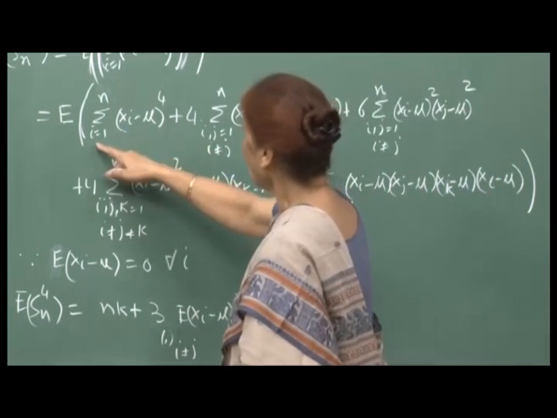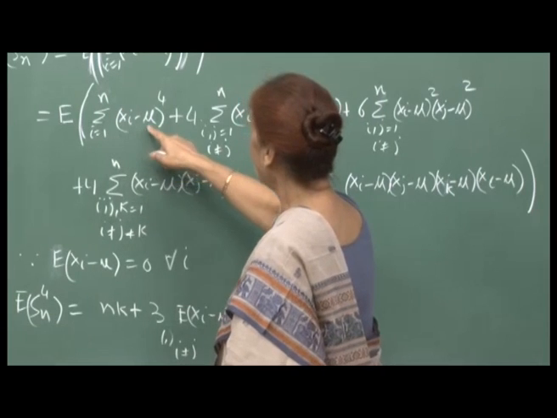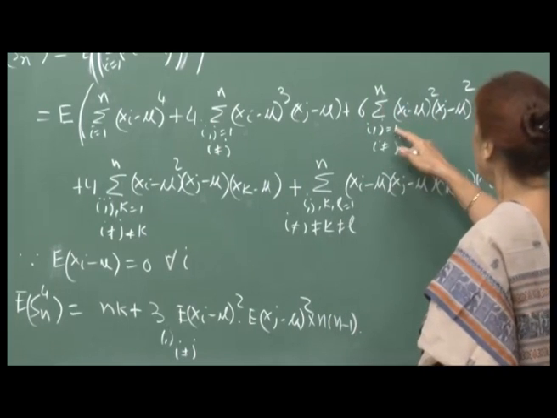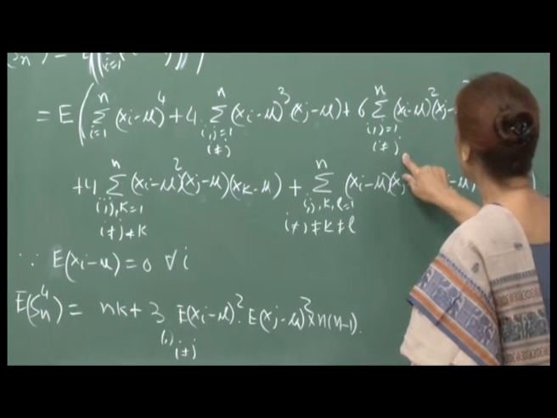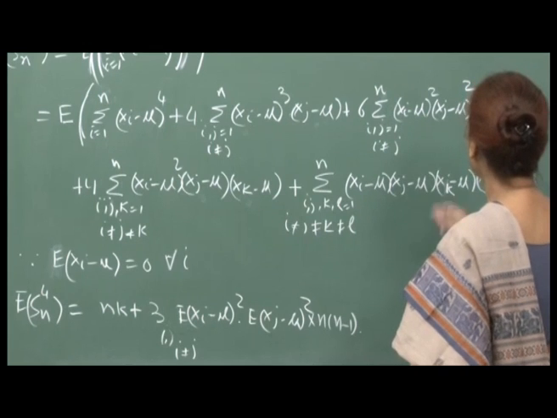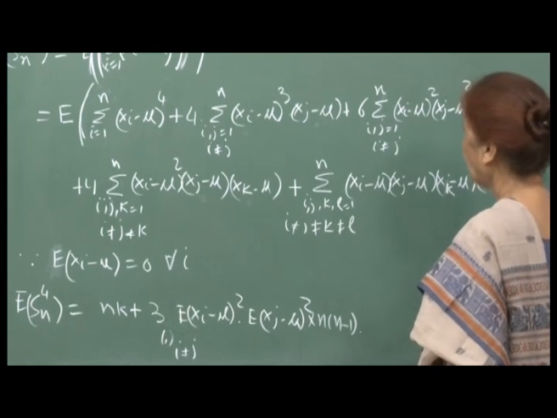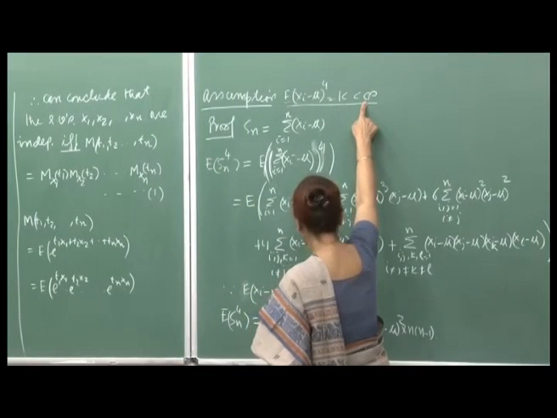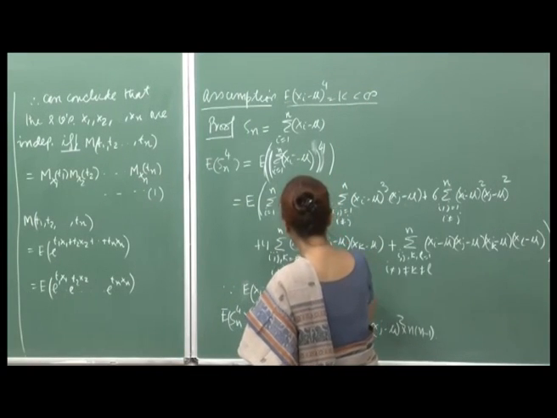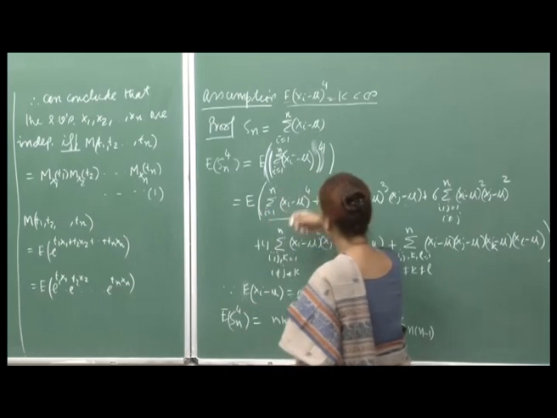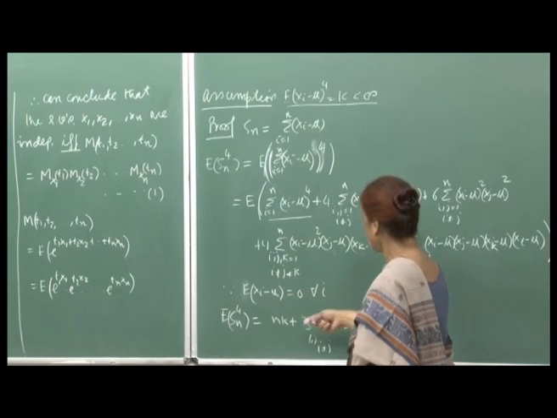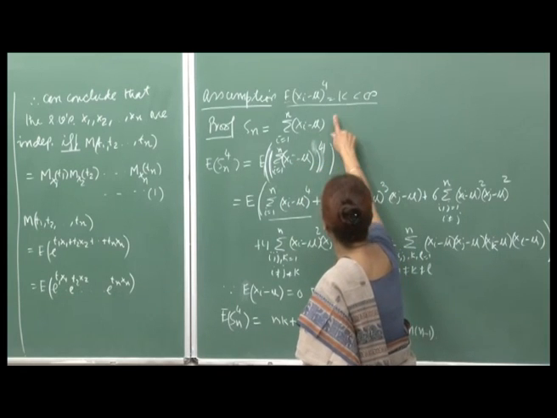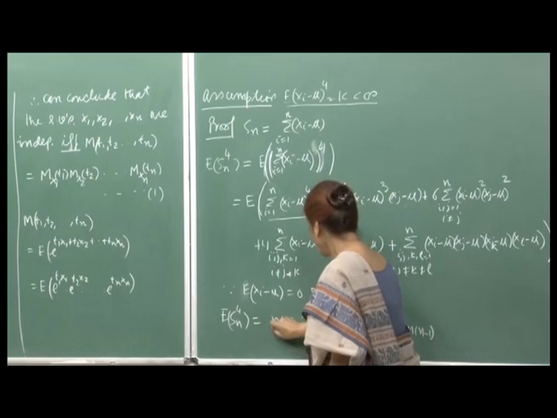So, you will only be left with the sum over i from 1 to n of (X_i minus mu) raised to 4, and then 6 times the summation over i, j from 1 to n, i not equal to j, of (X_i minus mu) whole squared and (X_j minus mu) whole squared. Now, we have already assumed that this is equal to k, which is less than infinity. So, here you have n such terms. Again, independence tells you that you can just add up these numbers, you can add up k n times.